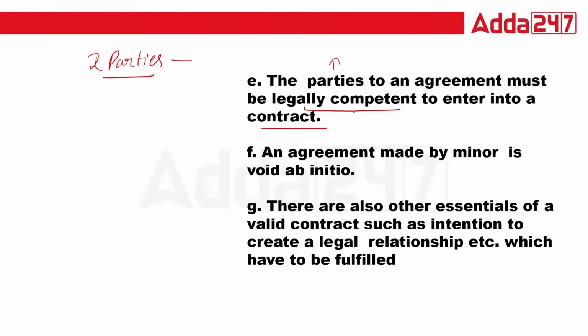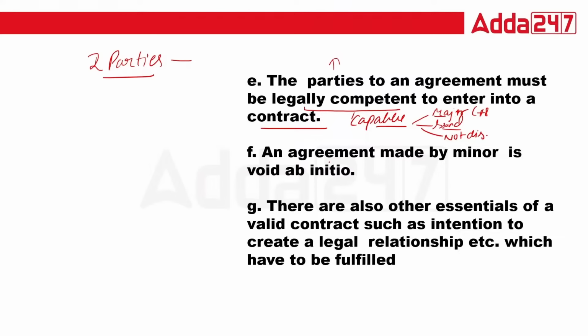Competent means capable, capable of making a contract. So it means a major person can make a contract. Major means above 18, right? Sound mind can do. Okay, major, sound mind, and not disqualified by law. So these persons are capable of entering into a contract.